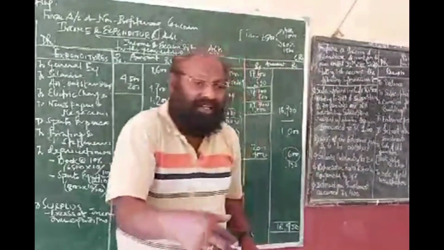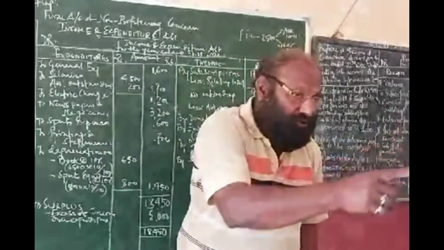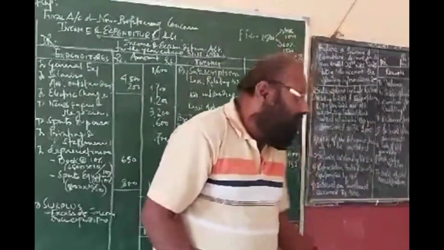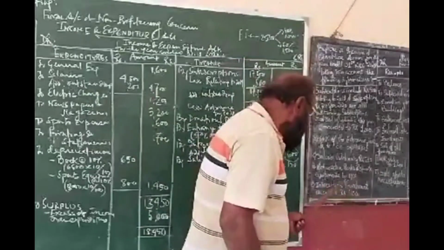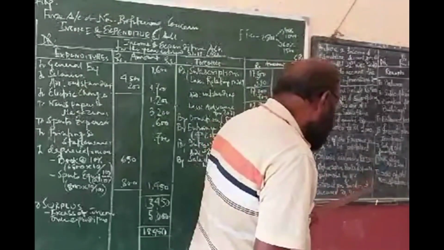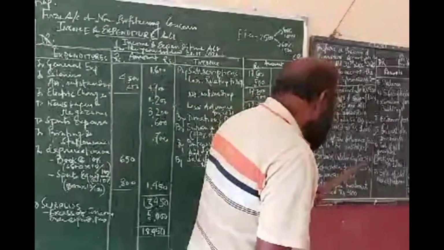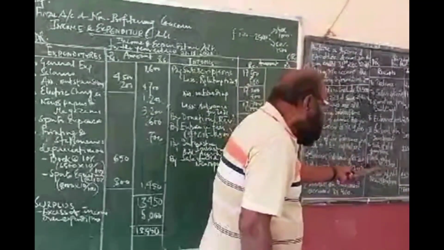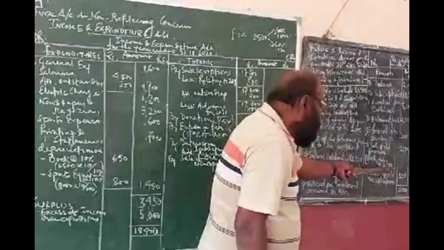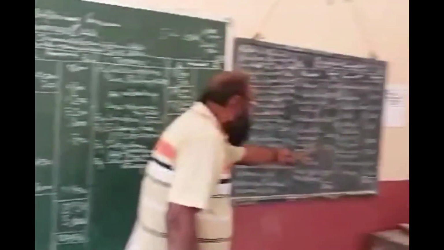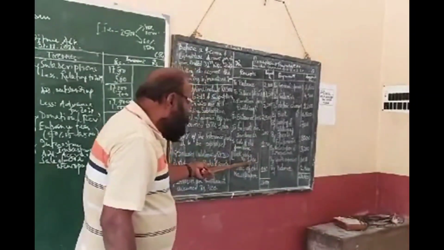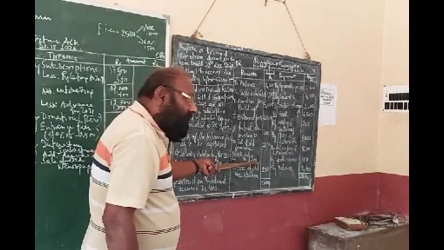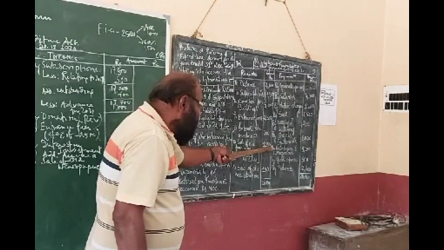sale of furniture. Sale of old furniture, how much? 1,250. Sale of old furniture. How many times would you sell your old furniture? Old furniture will be sold once, so it is your capital receipt. Okay. But one thing is that the book value of the furniture sold is how much?